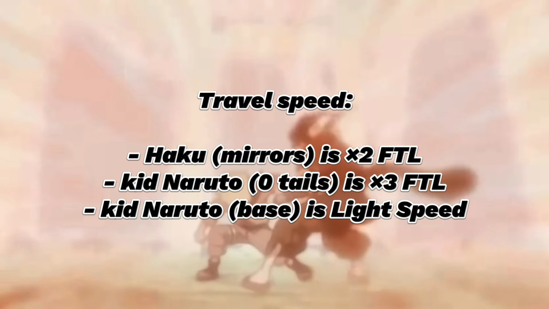So I proved Haku moved even faster than light when he was in the mirrors. At the minimum, he moved at a speed of 2 times faster than light. I proved Zero Tails Kid Naruto surpassed Haku's Kekkei Genkai, so at the minimum, he moved at a speed of 3 times faster than light. If Zero Tails Kid Naruto moved at a speed of 3 times faster than light, and the multiplier of Zero Tails mode is 3 times, it means base Kid Naruto is light speed. Simple math, just 3 divided by 3.